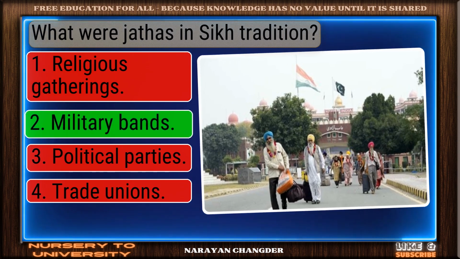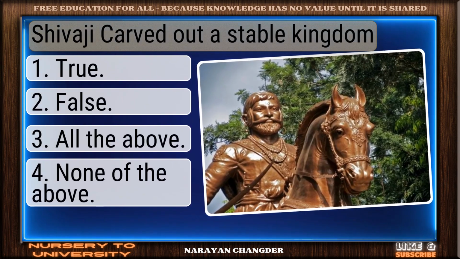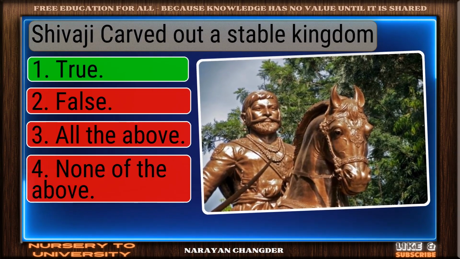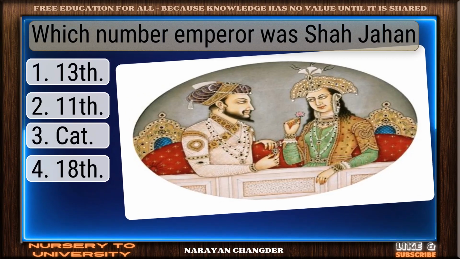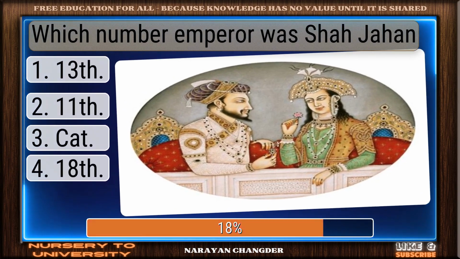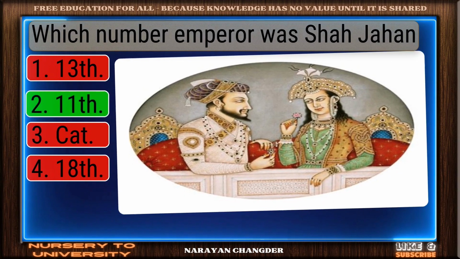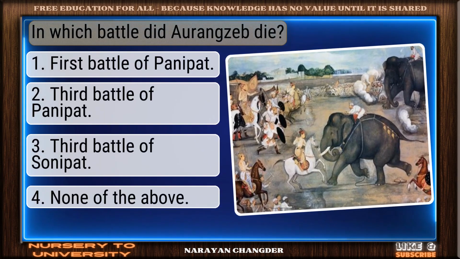Perfect. Military bands is the correct choice. Shivaji carved out a stable kingdom. Good thinking. True is the right answer. Which number emperor was Shah Jahan? You're right. 11th is the correct answer. In which battle did Aurangzeb die?